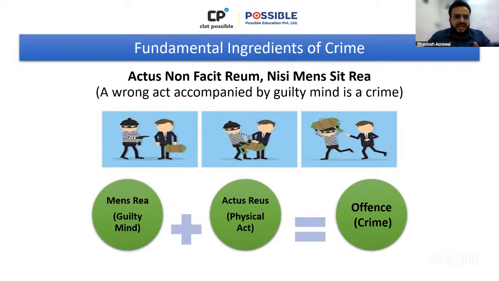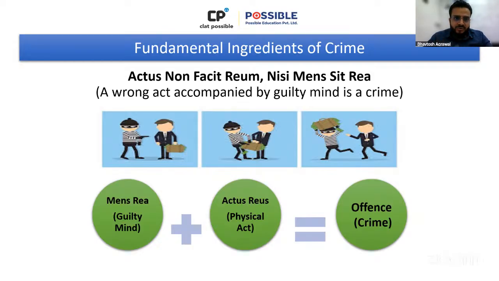So the mental state of the accused is important. By mental state, what I mean is consciousness, whether he had some consciousness related to what he was doing or not. If there is no consciousness at all, if he had no awareness of what he was doing, then his liability may be questioned.